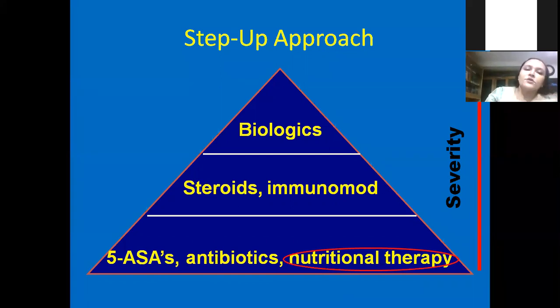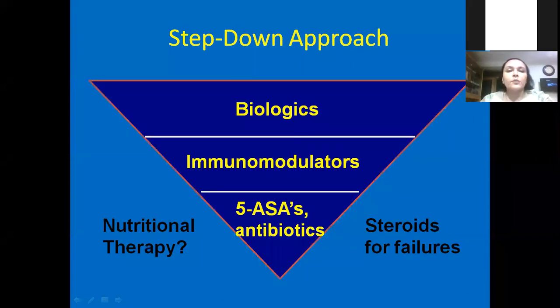We can induce remission either with nutritional therapy or with steroids in cases of Crohn's disease. But with ulcerative colitis, nutritional therapy does not work. So we have to induce the remission with steroids and 5-ASA. Then we maintain with immunomodulation. And if we have repeated relapses and this is not controlled, then we use biologics. This is the step-up approach.